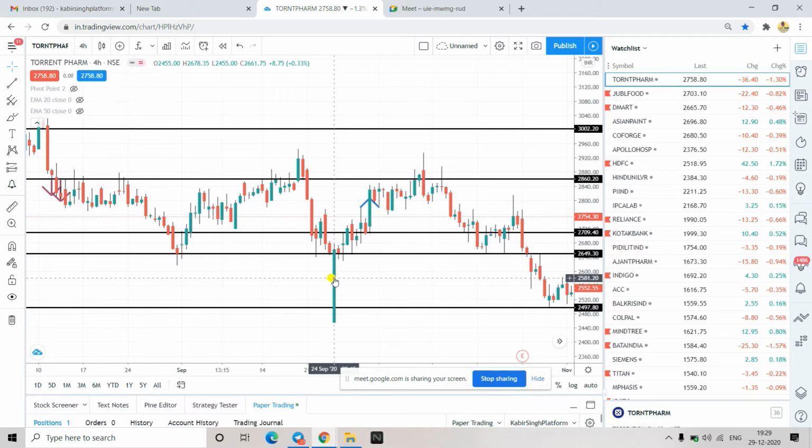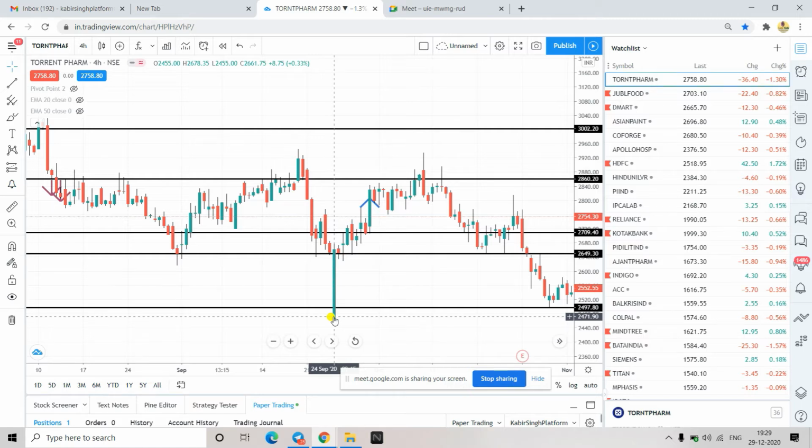What is the reason for this happening? Could it be because of some news or what? No. What happens here is that because it is falling, somebody who had taken a very big quantity has suddenly closed his position in the pre-market or around the opening. That makes it fall like this or reach a low point. Understood? So this is a bullish candle. You can call it a bullish abandon baby pattern.